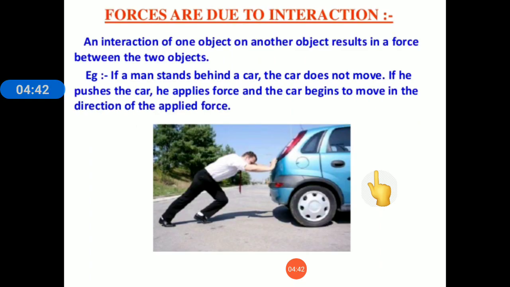See, an interaction of one object on another object results in a force between the two objects. Example here, if a man stands behind a car, the car does not move. If he pushes the car, he applies force and the car begins to move in the direction of the applied force. If the man just goes and stands behind the car, there is no interaction between the man and the car, and the car will not move. In order to move the car, the man has to apply force. So there is an interaction between two bodies, that is man and the car, to have the application of force.